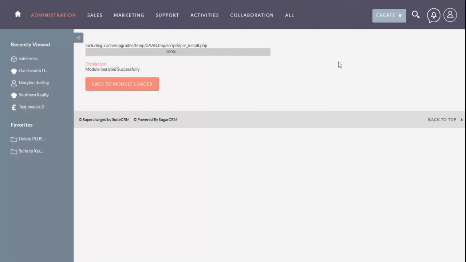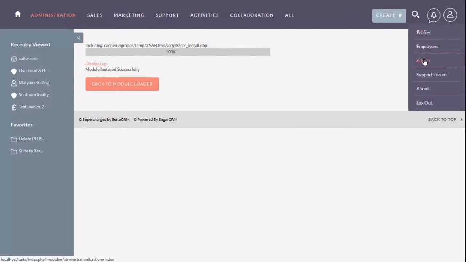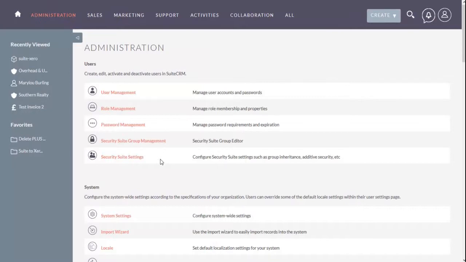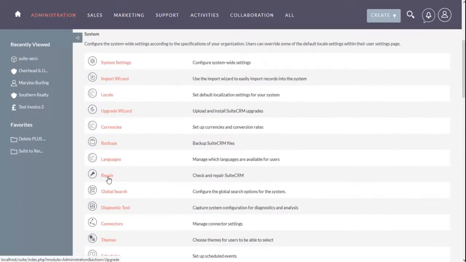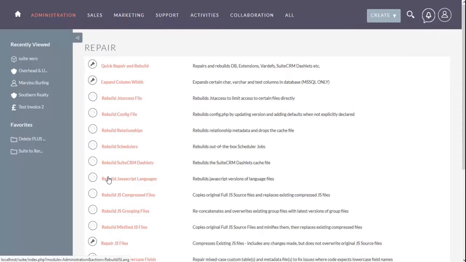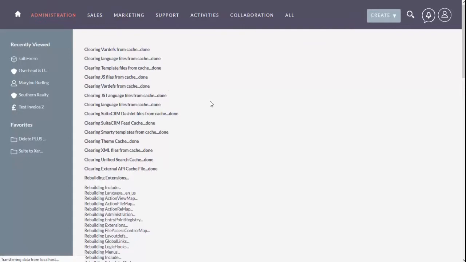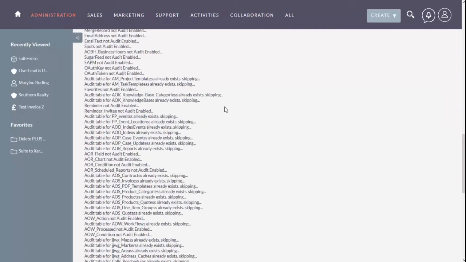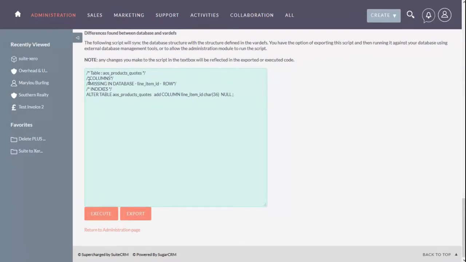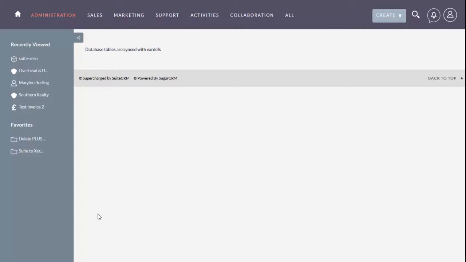Once the modules have been installed, navigate to the Admin Repair module and click on the Quick Repair and Rebuild icon. Once the repair is completed, scroll to the bottom of this window. You can see some changes have to be made to the database. Click on the Execute button and your installation is complete.